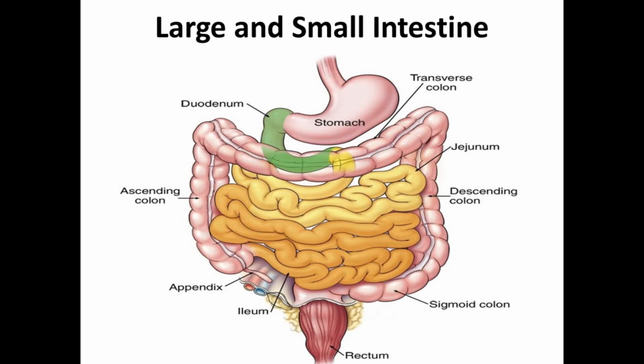The small intestine starts with the duodenum and ends in the ileum, whereas the large intestine is composed of three parts, that are cecum, colon and rectum. The large intestine starts with the cecum and ends with the rectum. The rectum gets its exit point with the anus, which removes the undigested food.